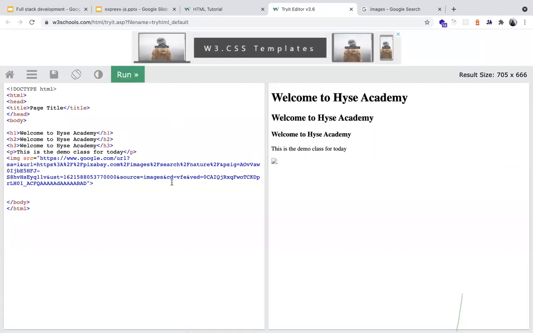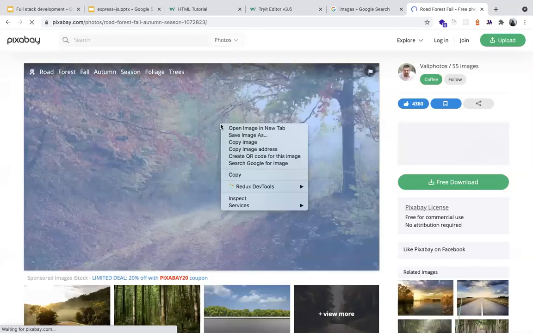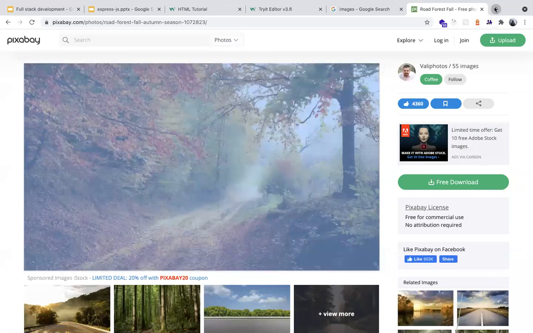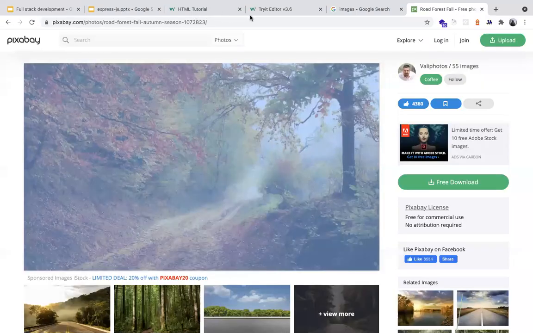The image is not downloadable, that's why it is not showing here. And if I go inside that image, possibly if I get the image URL, if it is opening here, right, then basically